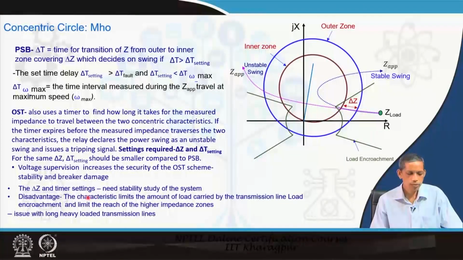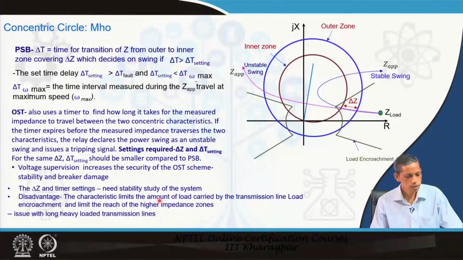The delta Z and the timer settings need stability study. What value of delta Z will be fixed and for which relay characteristic we are concerned with, that is a part of the design process of this approach, whether PSB or OST, in addition to the corresponding delta T setting. And we know from the earlier derivation that the dz by dt approach depends upon the ZT, the total impedance of the system, including the sources and all these things. So, it requires detailed stability study.